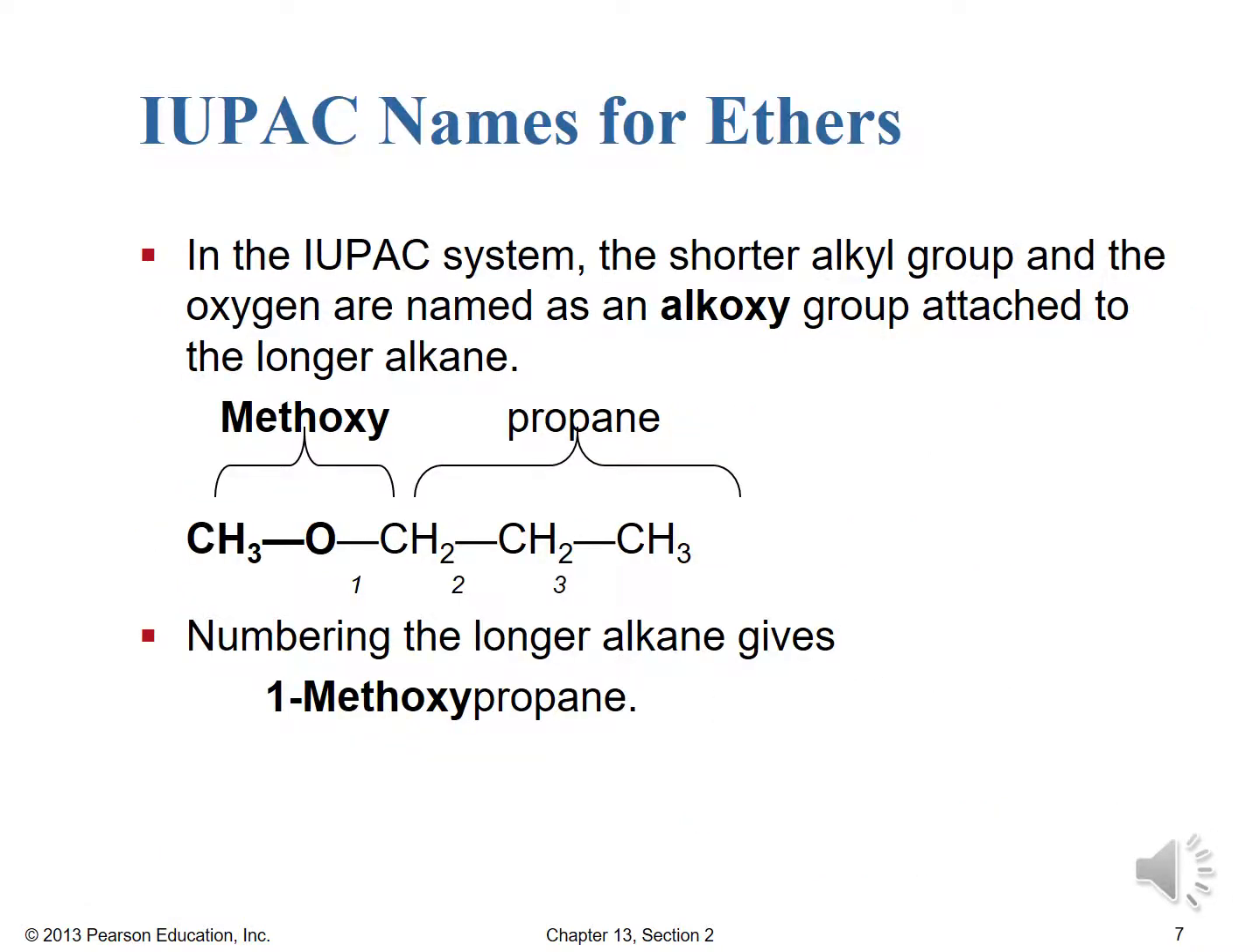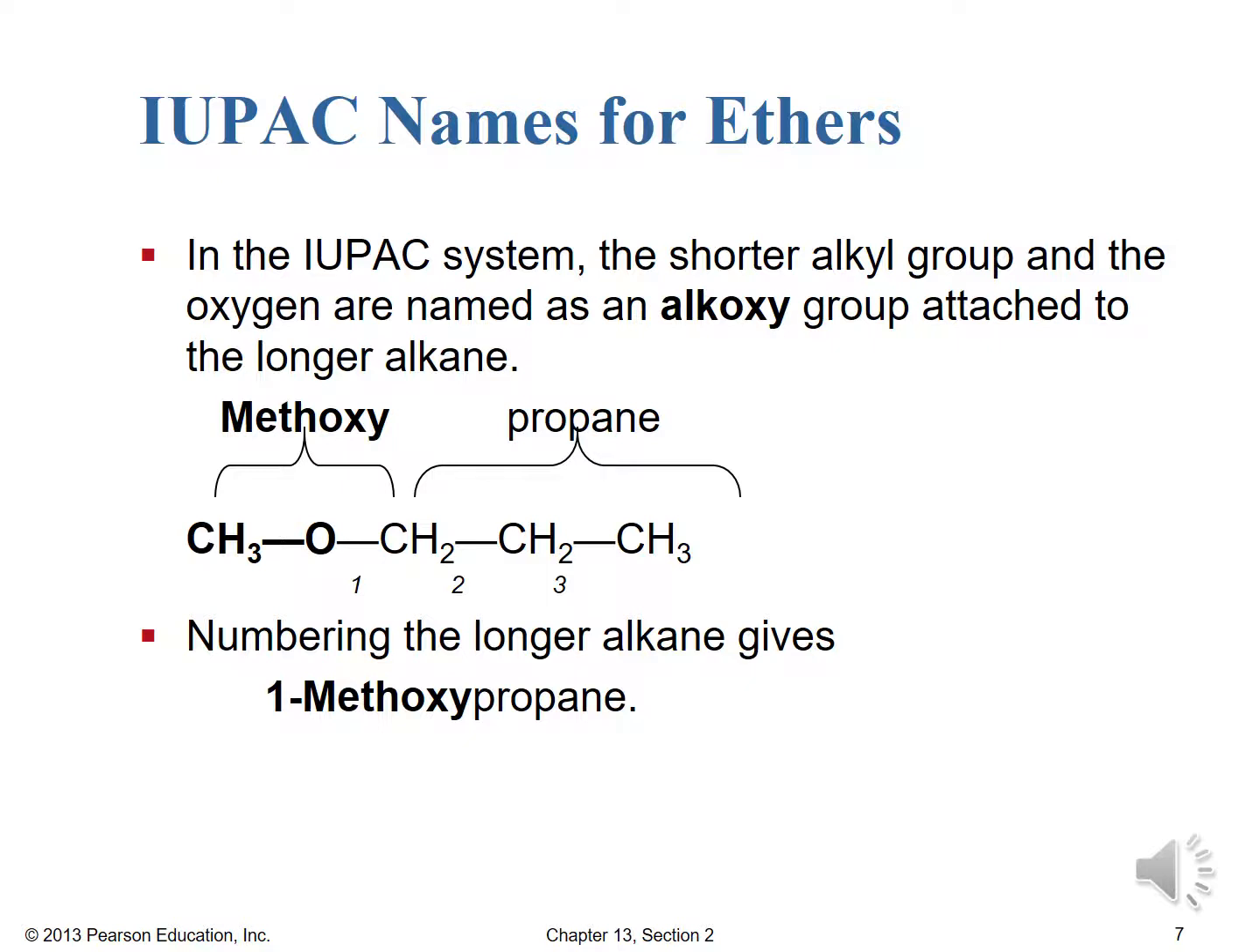Okay, now a few slides back, we saw some common names and IUPAC names for ethers, and we talked a little bit about the common naming system. We look at the two sides of that oxygen, and we name those groups as we would for alkanes, and then we just put them in alphabetical order with ether at the end. When we use the IUPAC system, what we are considering now is the shorter alkyl group is named together with the oxygen as an alkoxy group attached to the longer alkane.